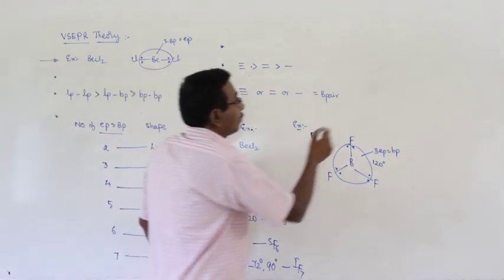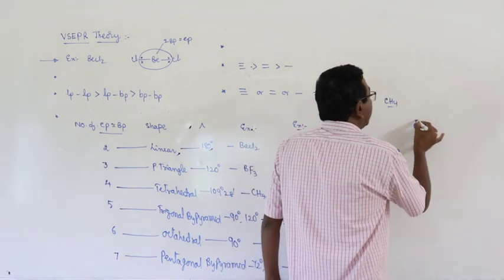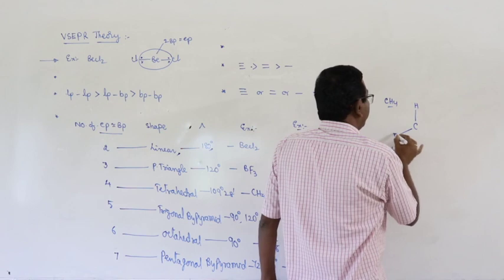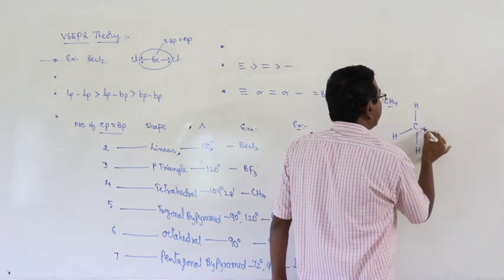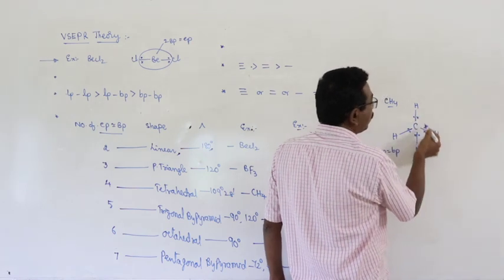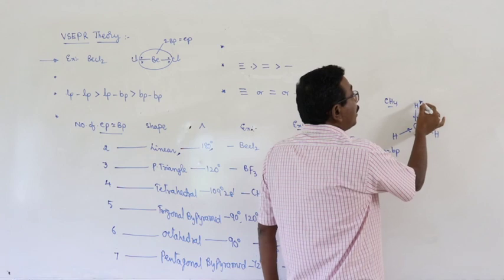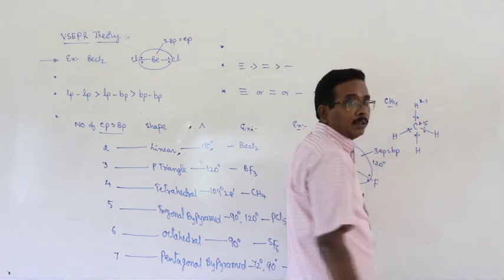Okay. Next, CH4, methane. Here I am putting the Lewis dots very closer to carbon. Why? Hydrogen electronegativity 2.1, carbon electronegativity 2.5.